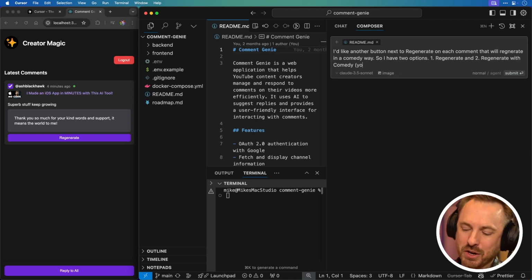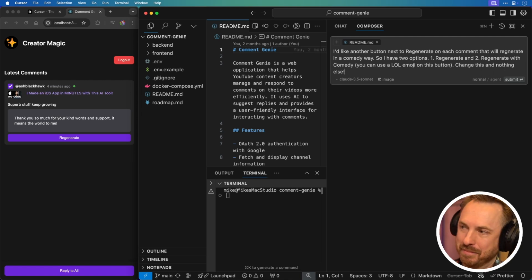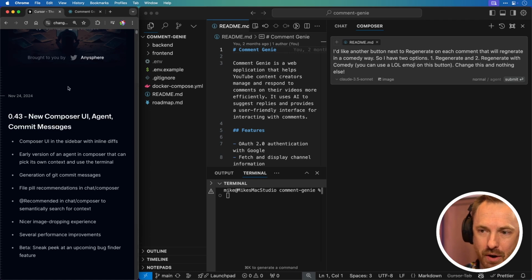I'll say you can use a lol emoji on this button. Change this and nothing else, because I'm always worried that it's going to change other parts of the code. So we're going to see how the inline diffs work. But another really cool thing that it's got here is it's got a composer that can pick its own context.